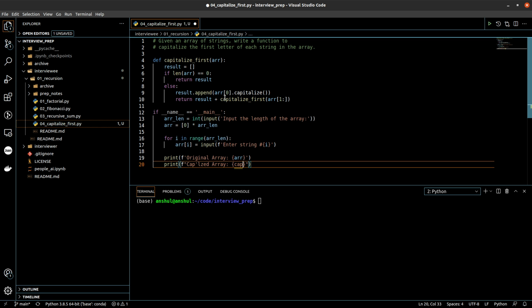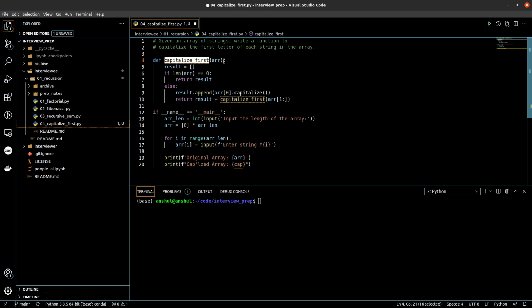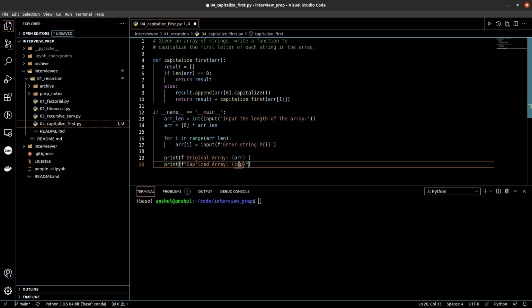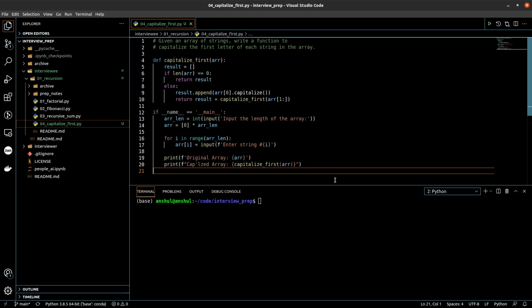So what I'll do is we will call this function, and while calling we will also pass the array as input. So I'm directly using that function as well as the array value to call the function. So yeah, this is how this should look. Let's try to execute this.